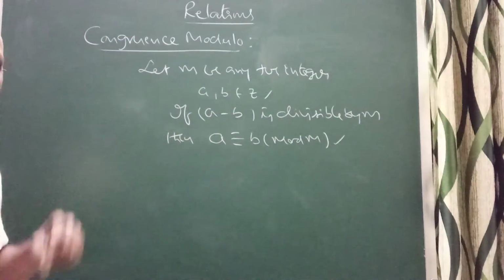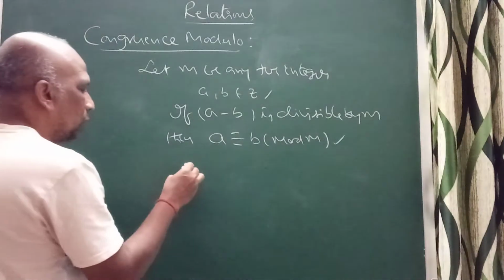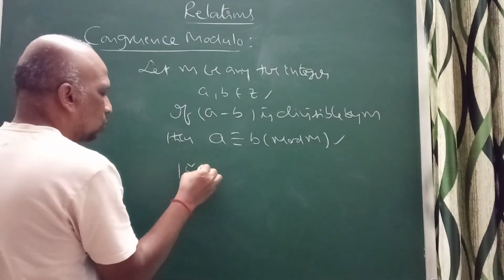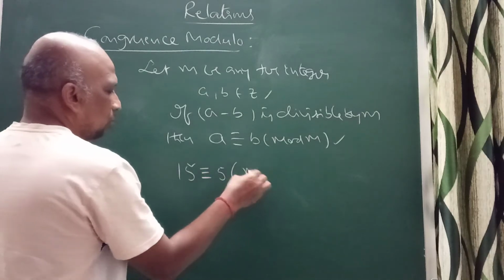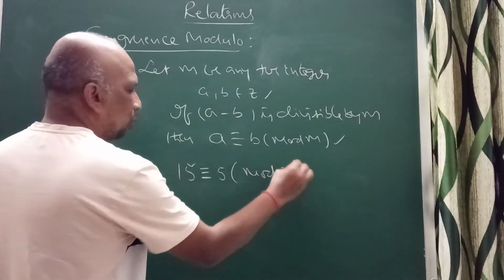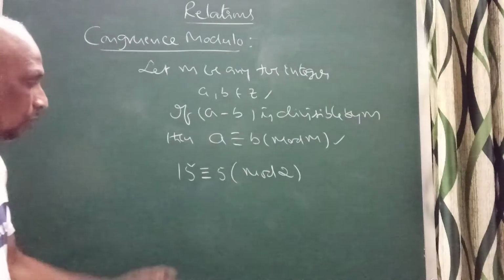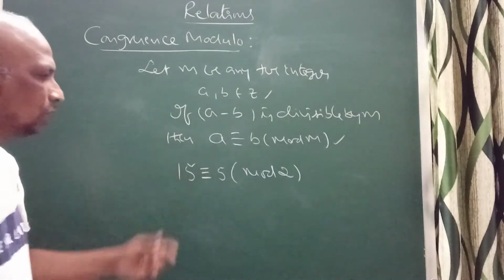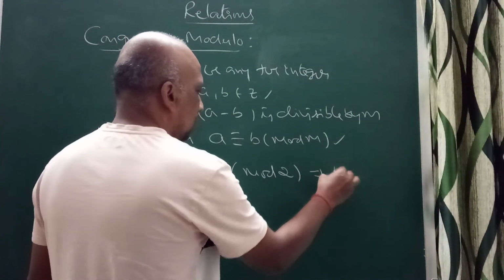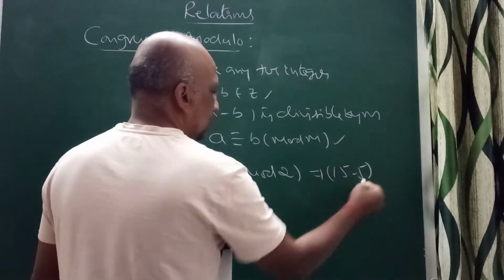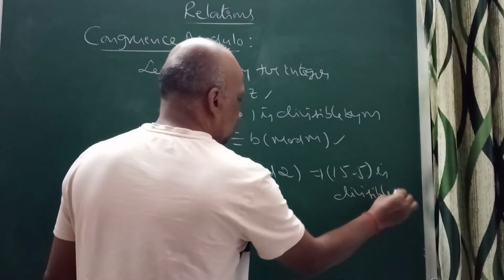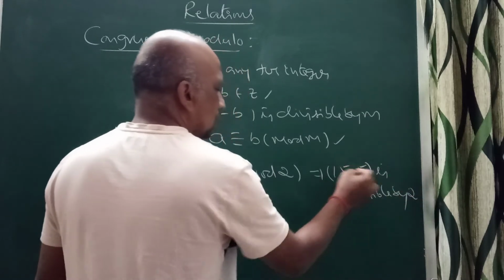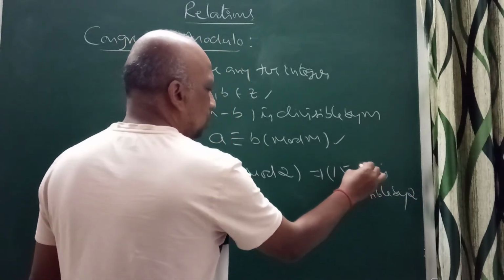For example, I can write 15 is congruent to 5 mod 2. You can verify the difference of these two, 15 minus 5 is 10, which is divisible by 2.